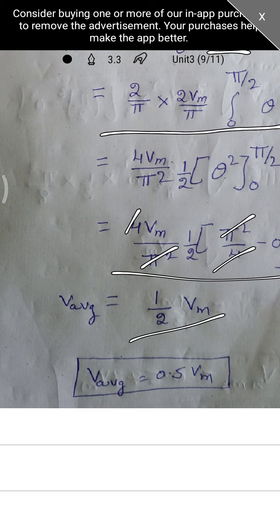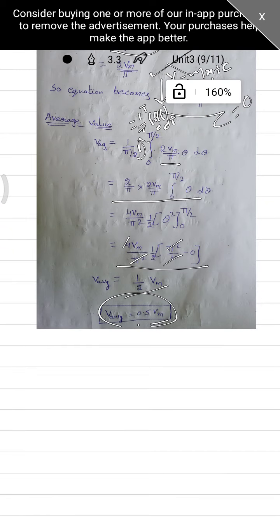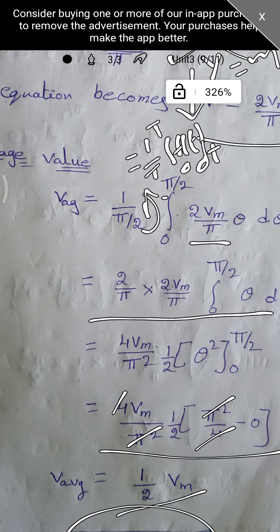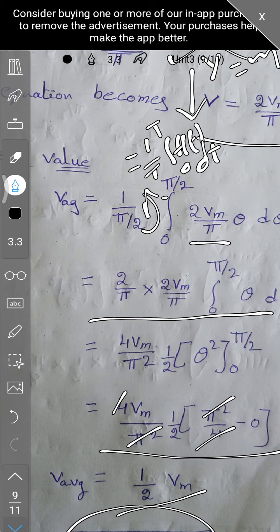If you simplify 1 by 2, we are getting 0.5. So this is the average value of a triangle waveform.